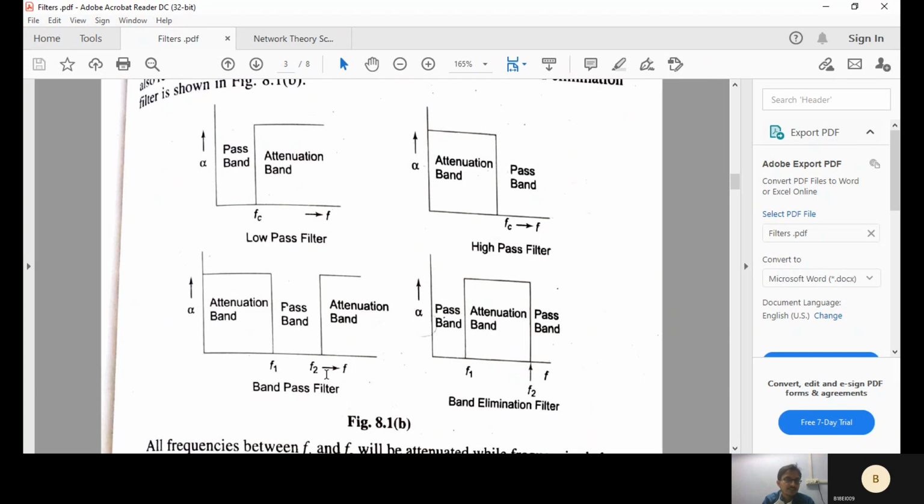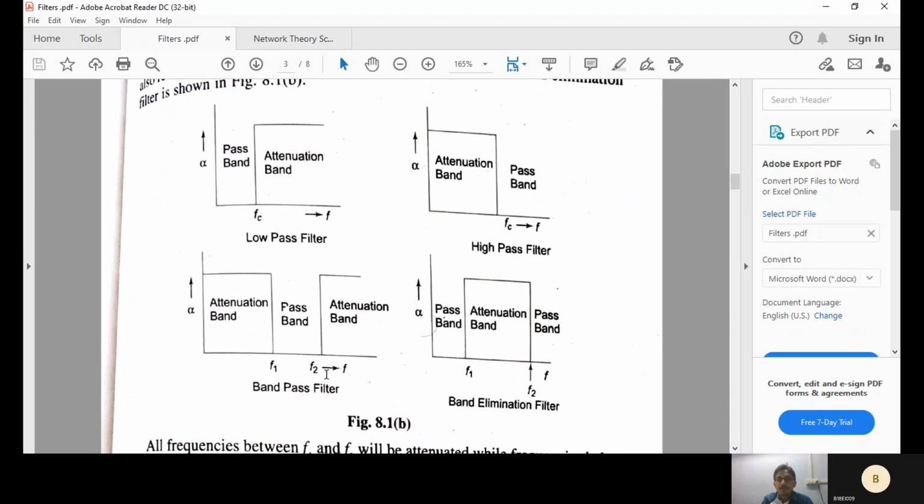So above that and below that. Okay, we are fixing the frequency, maybe 1 kilohertz to 2 kilohertz. Less than 1 kilohertz and more than 2 kilohertz, it is the stop or attenuation band. Between 1 kilohertz to 2 kilohertz, it is a pass band. That particular signals will go through.